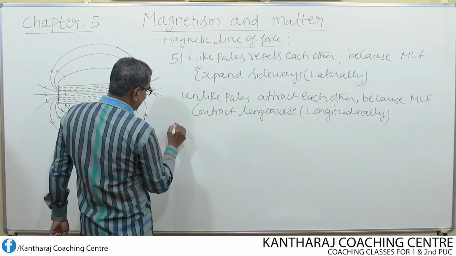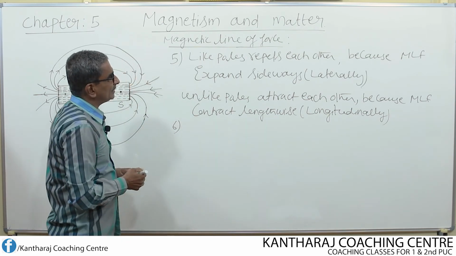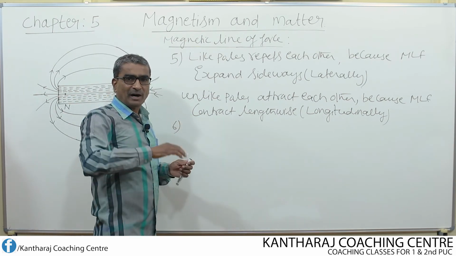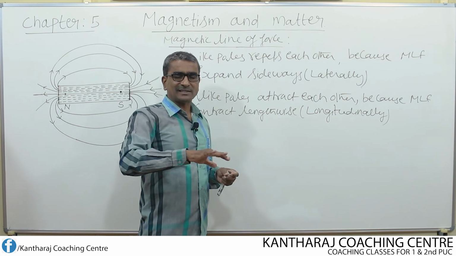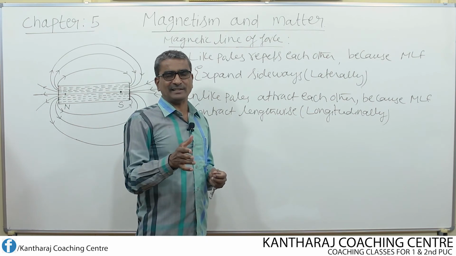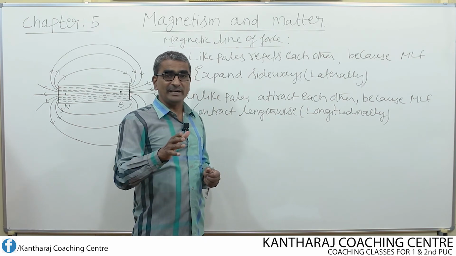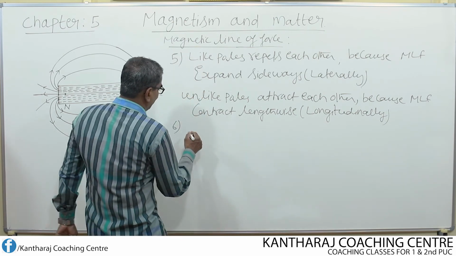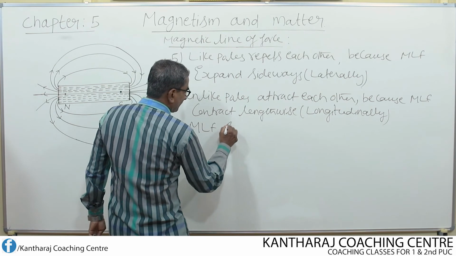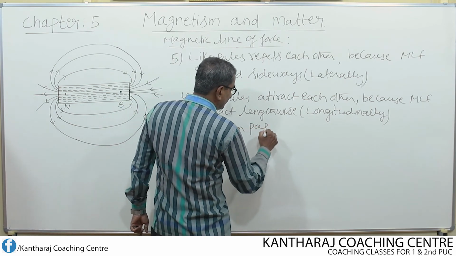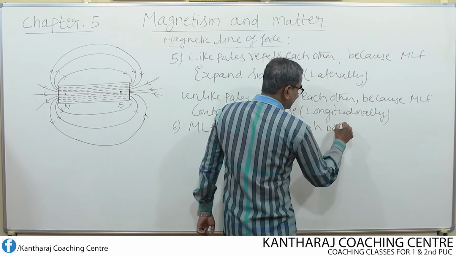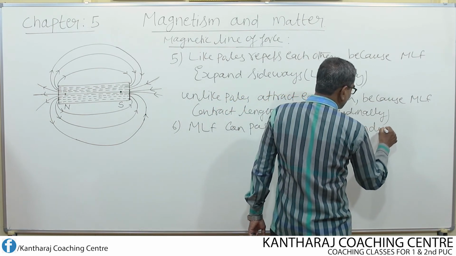Then coming to the next property. See, magnetic lines of force will pass through both conductors and insulators, whereas electric lines of force will pass through only insulator but not through conductors. Magnetic line of force can pass through both conductors and insulators.